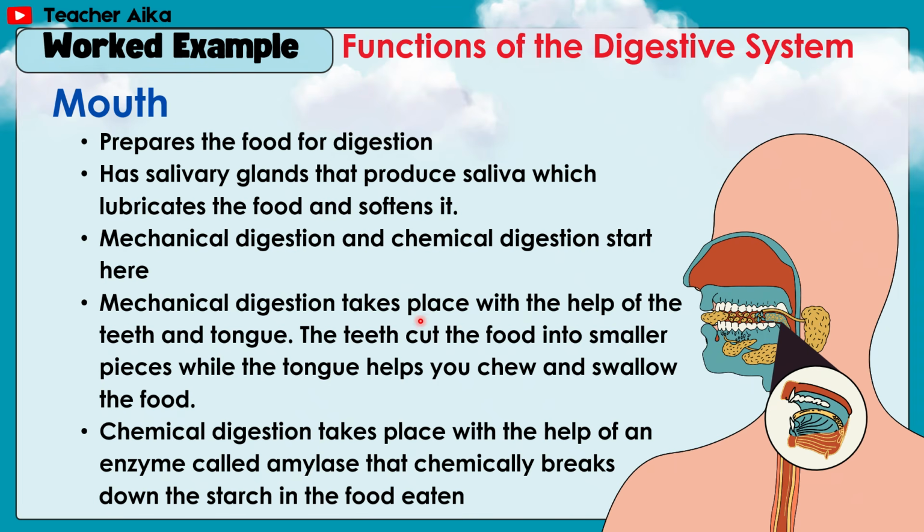Mechanical digestion takes place with the help of the teeth and tongue. The teeth cut the food into smaller pieces, while the tongue helps you chew and swallow the food. Chemical digestion takes place with the help of an enzyme called amylase that chemically breaks down the starch in the food eaten.